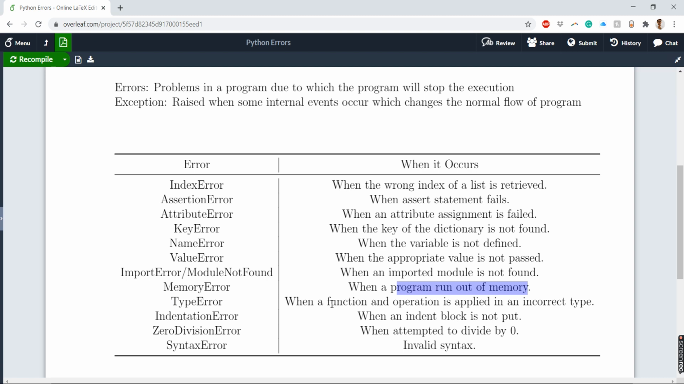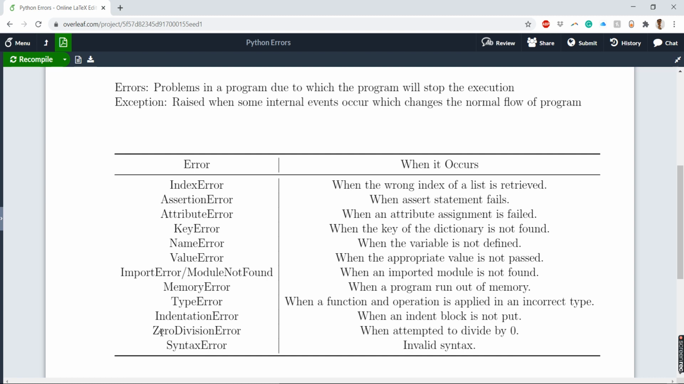Then you have type error, when a function or operation is applied to an incorrect type. So there, you specify that this type of input should be given, but instead you give some other kind of input, and you get a type error. Then you have indentation error, when an indent block is not put. So basically in a for loop, when you forget to put the colon and then forget to put the space, in that case you get the indentation error. So these are common errors when we type programming.